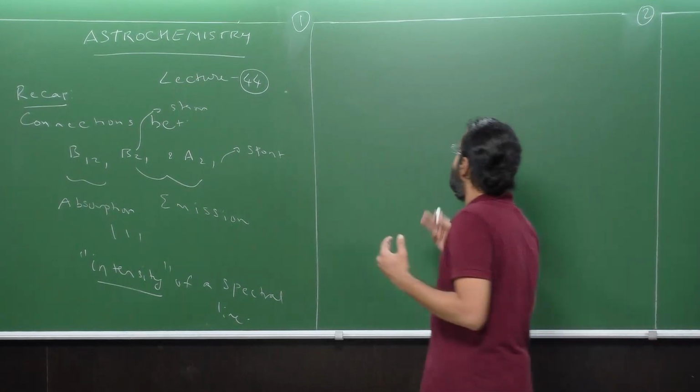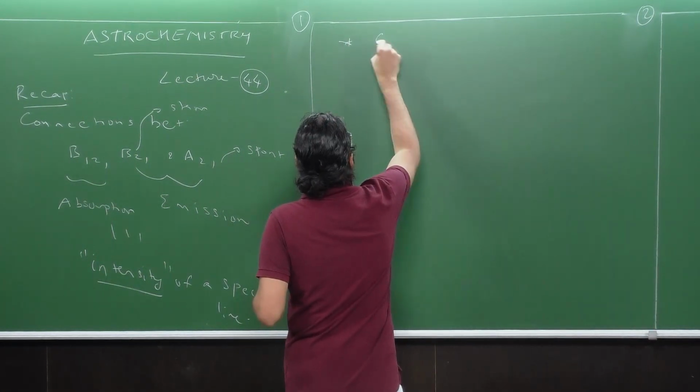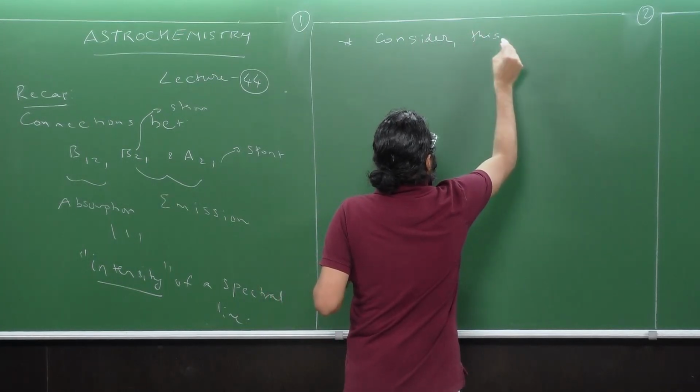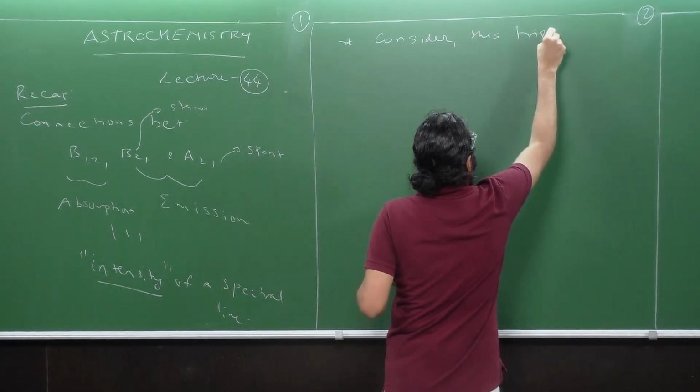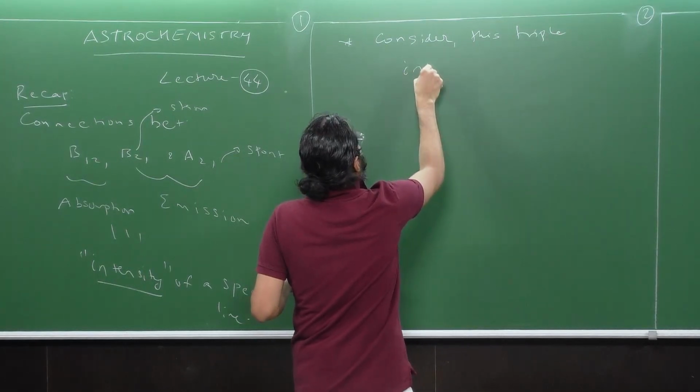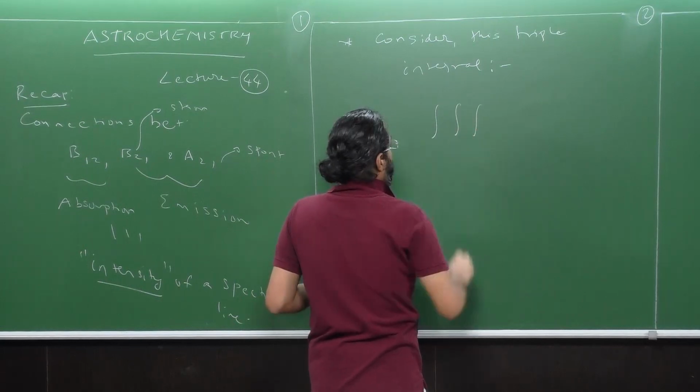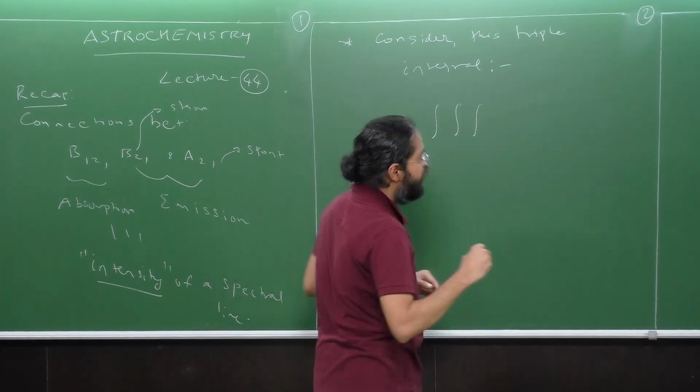How shall we do this? Now, consider this triple integral.